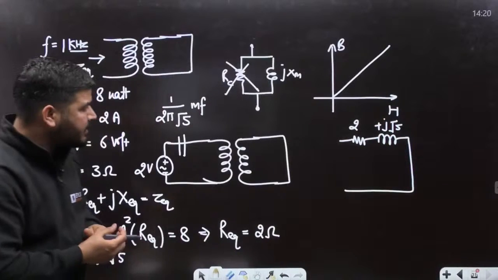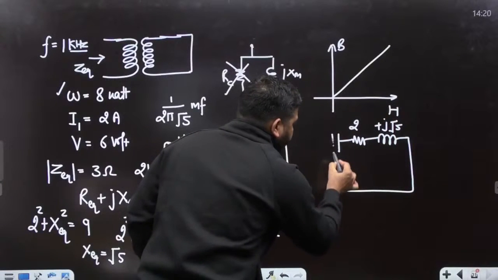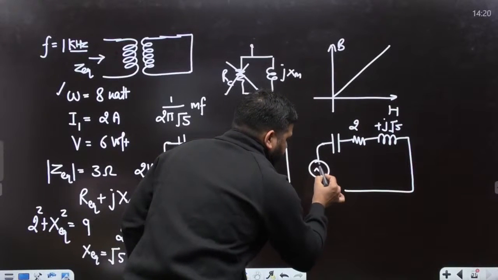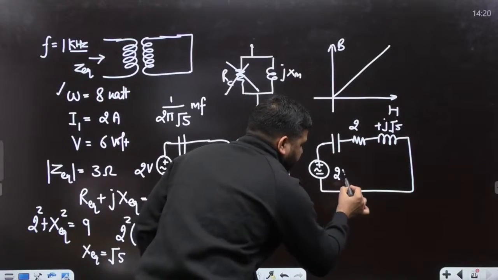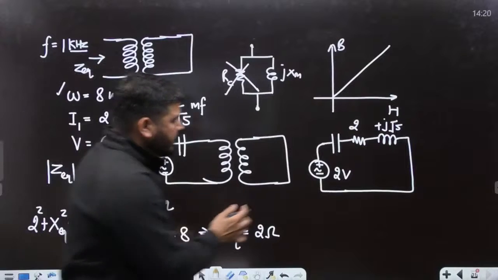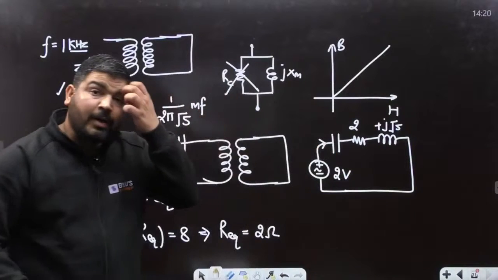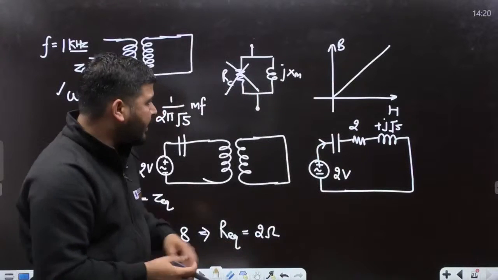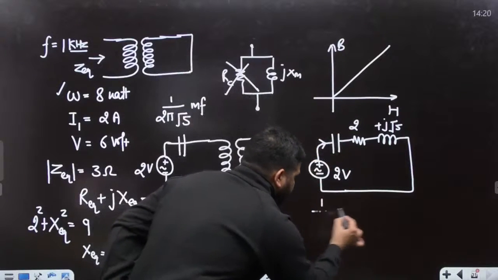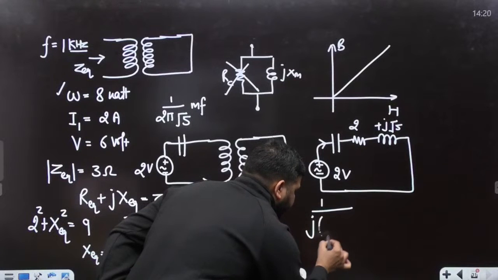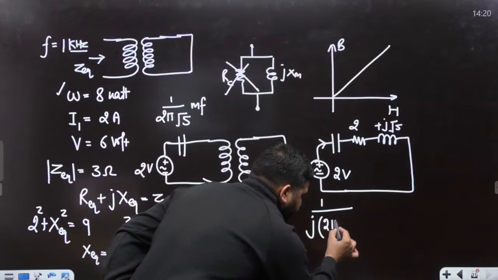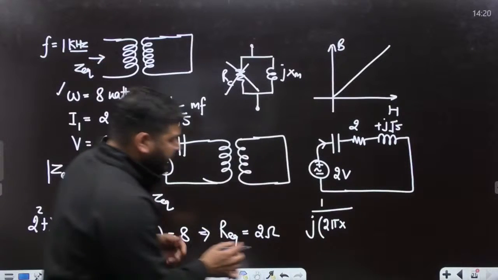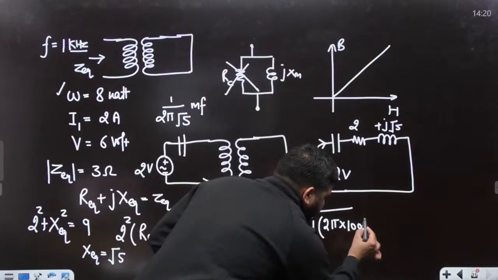Now what you are doing is you are connecting a capacitor and a voltage source, 2 volt RMS value. Now I need to calculate the RMS current. To calculate the RMS current, I need to calculate the capacitive reactance. And what is the capacitive reactance? It is 1 upon j omega C. Omega is 2 pi f. F is 1 kilohertz, so 1000 hertz. So this is omega, 2 pi f.